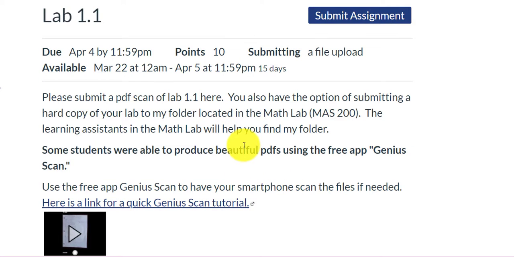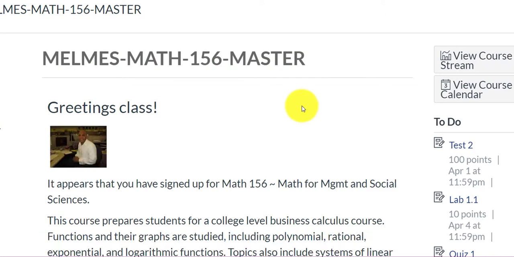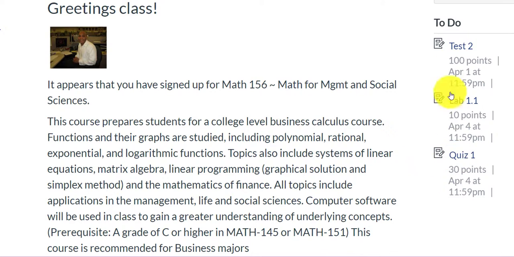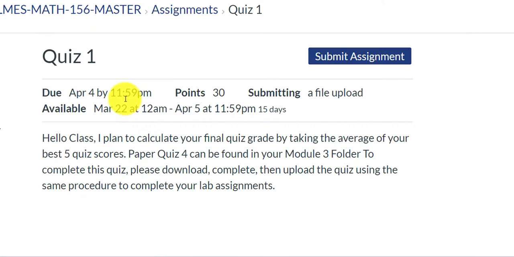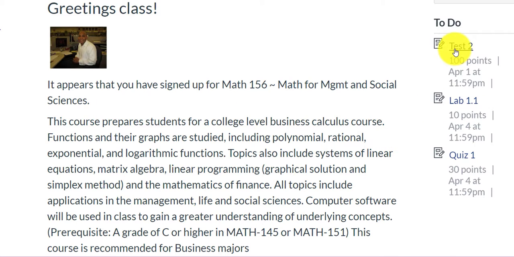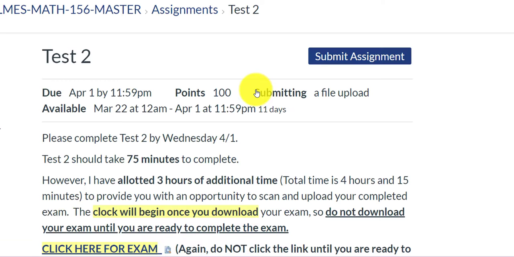So I'm going to want you to upload your labs as PDFs. I don't want to receive JPEG files or picture files. And just remember, the submit button is up here where it says submit. And this goes for everything. Your quizzes, right? When I assign a quiz, it will appear in your to-do list. You'll click quiz. And also the quiz will be found in your module folder. So you'll print out the quiz, and then you can upload here where it says submit assignment. Let's go back one more time. And then test. All right, what about your test?